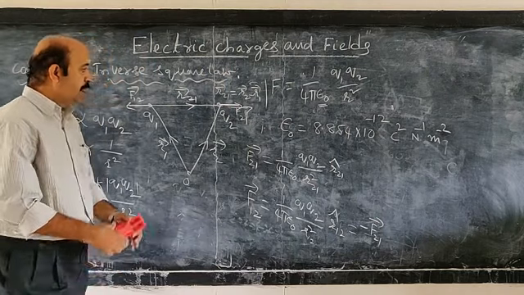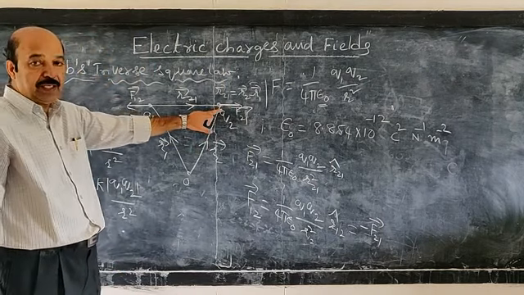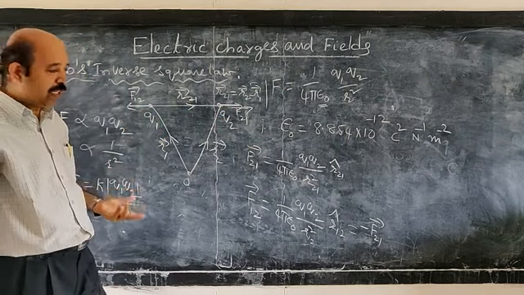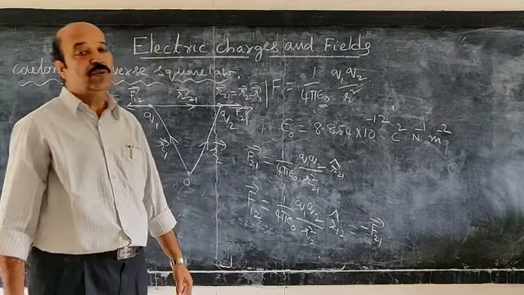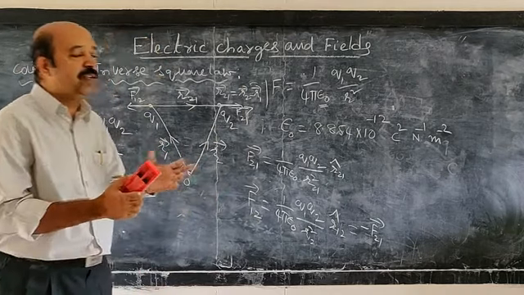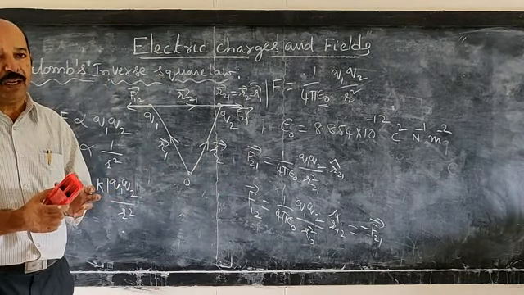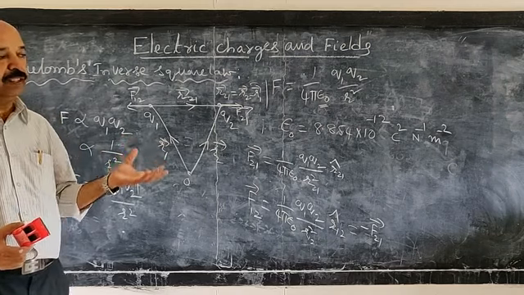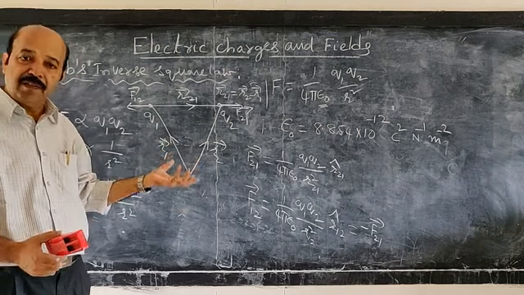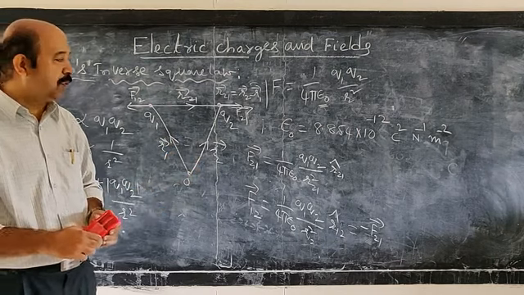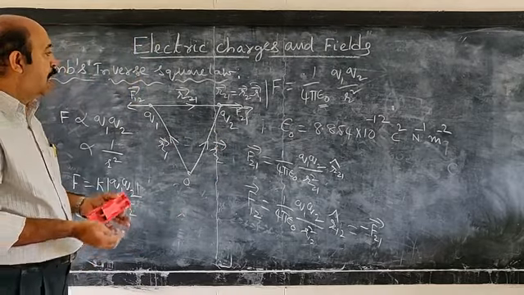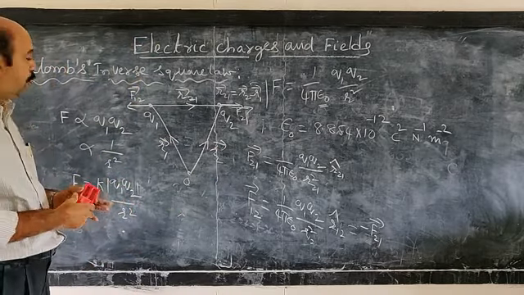So it means if the force on a charge is said to be action, the force on the other charge must be taken as reaction. This is in accordance with Newton's third law. So the forces acting between the charges are mutual. If a charge exerts a force on another charge, an equal force acts on the first charge also in the opposite direction. Suppose you have a system of charges, how do we find the resultant force?